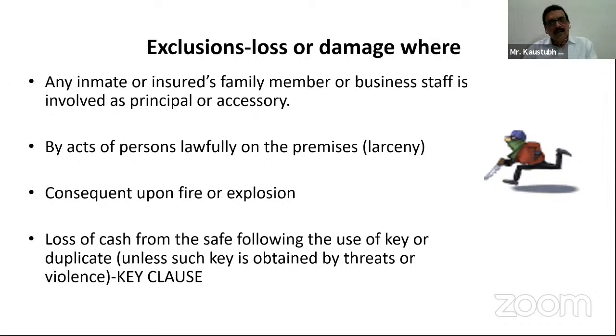But if there is any threat or violence wherein the criminal, the burglar, has given a threat to the insured person and has obtained the keys from the insured by way of threat, and then he has done the burglary,